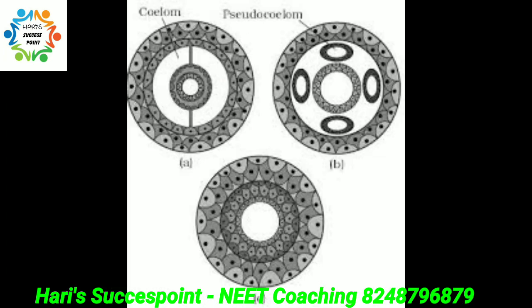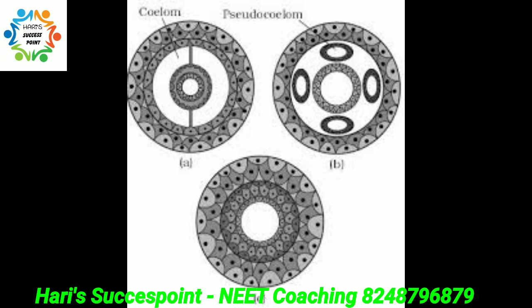Next, coelom. Coelom is the cavity lying between the body wall and gut wall. Based on the presence or absence of coelom, we have three types. Coelomates are those organisms that have a true coelom or cavity. Example, annelids, mollusks, arthropods, echinoderms, and chordates. In pseudocoelomates, there is a coelom but not a continuous cavity. We have it here and there. Example, Aschelminthes. In acoelomates, there is no coelom at all.